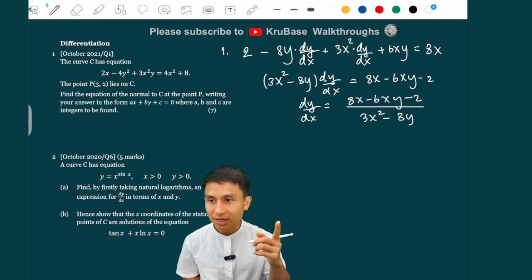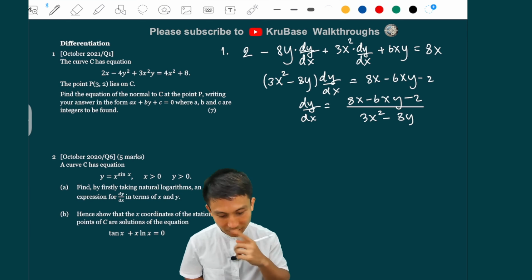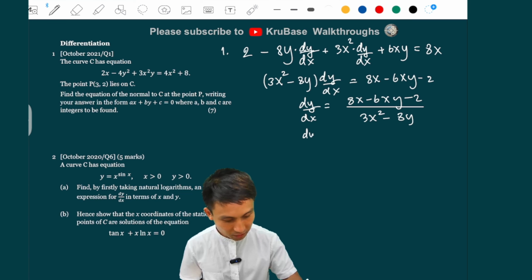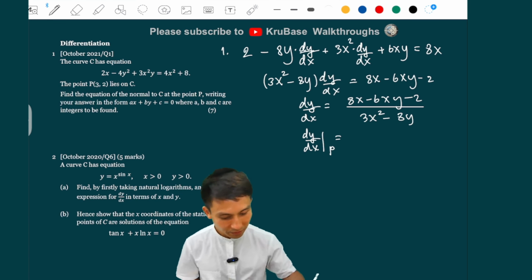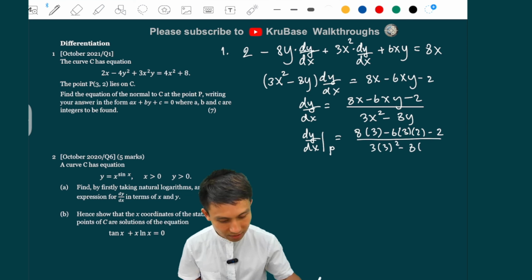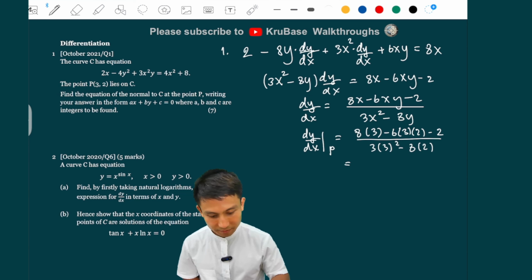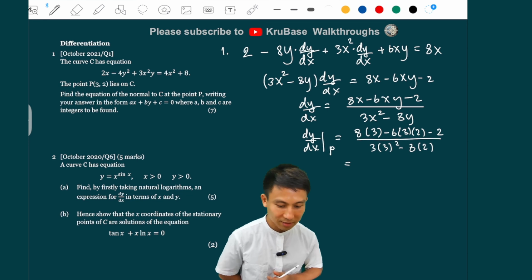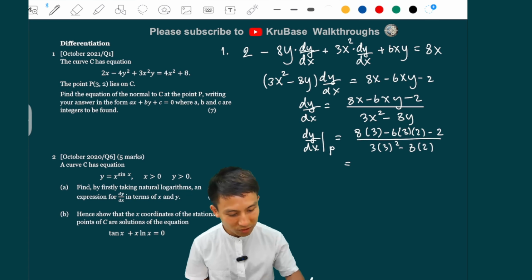And then at point P, we just sub in. But it wants the normal. We note that it wants the normal, so be careful. So dy by dx at point P, I just write that notation, yeah? So this is going to be 8 times 3 here, minus 6 times 3 times 2, just subbing in everything, divided by 3 times 3 squared minus 8 times 2. Yeah? So mental math, 24 minus 36, that's minus 12, minus 14.